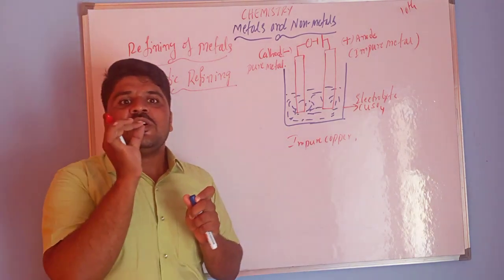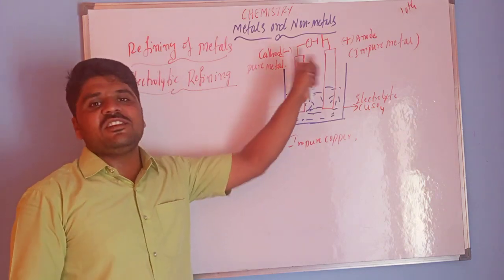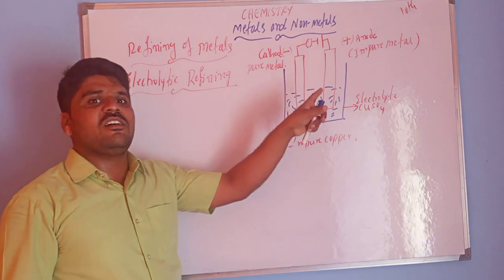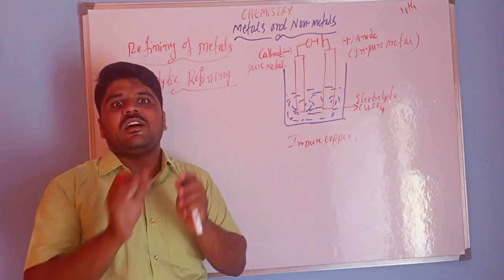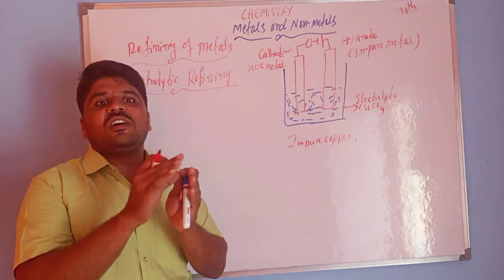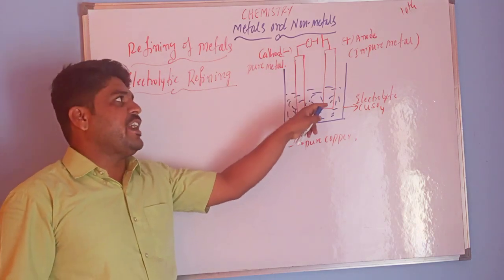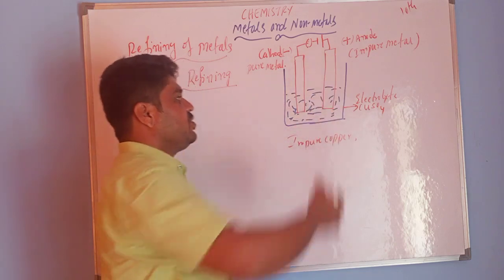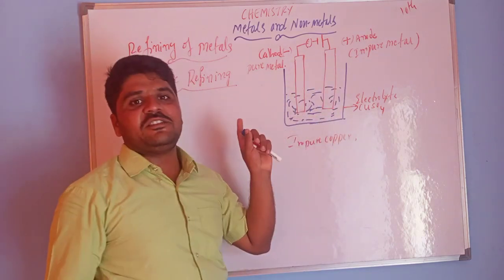If you switch on the system, electric current is passed through the electrodes and the electrolyte.